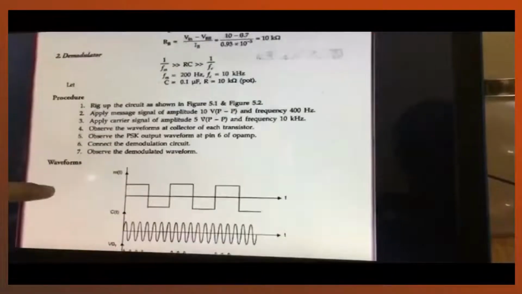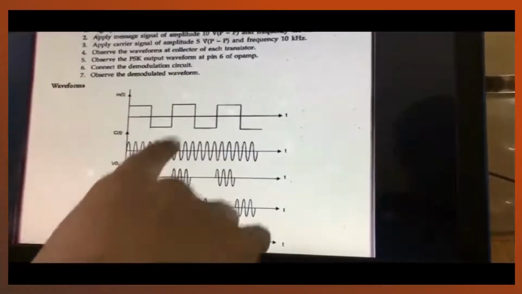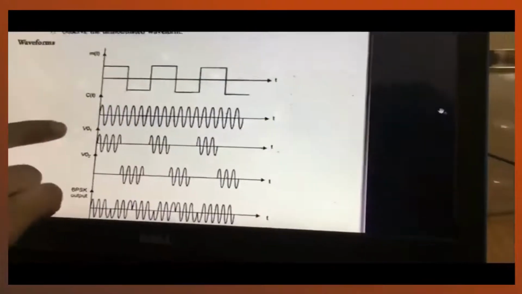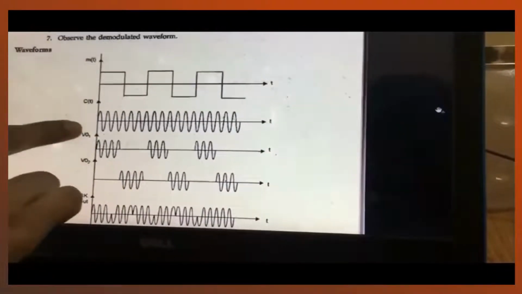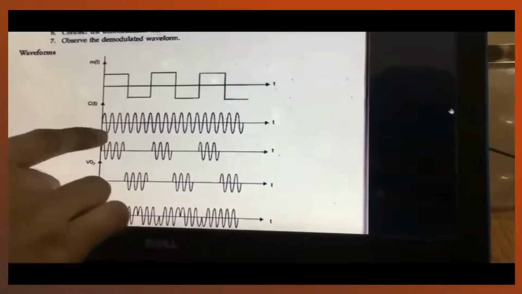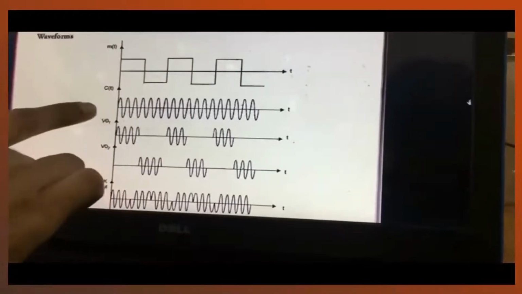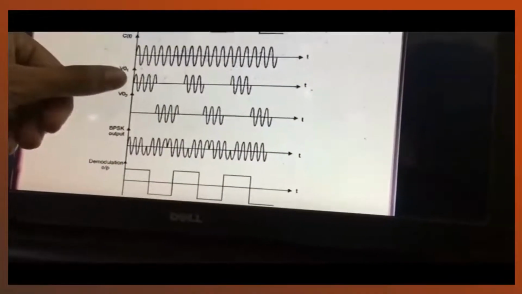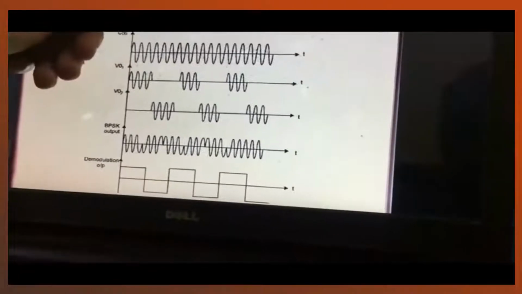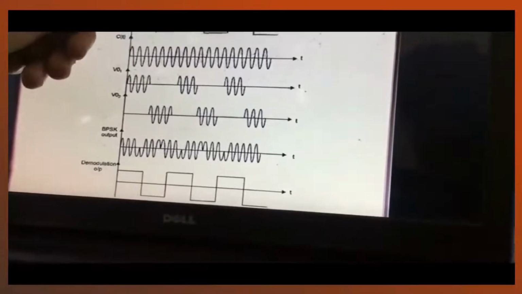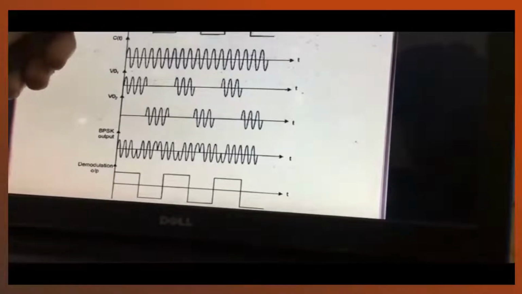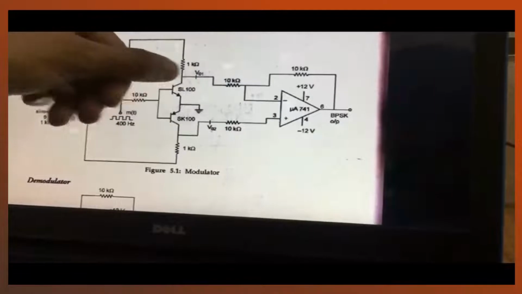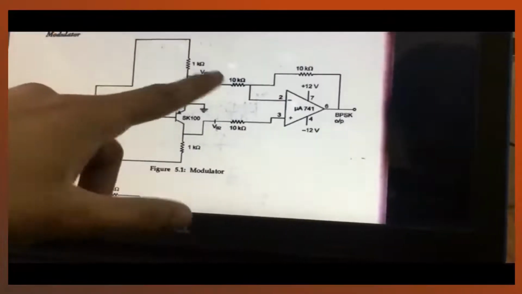So this is the message signal I told you about, which had a frequency of 400 hertz, and this is the carrier signal, which is of higher frequency. As you can easily see, it is more compact. This is the V01 signal, which is for the upper region of the message signal, when the message signal is 1. As you can see, V01 is connected to SL100.